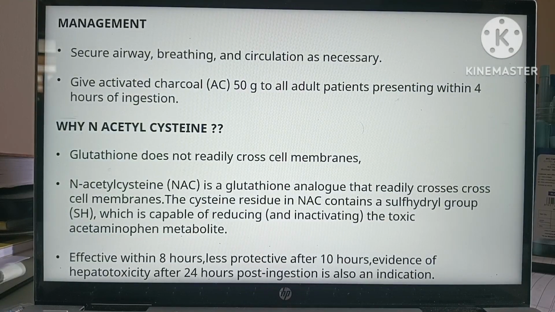So coming to the management part, initially we have to go for airway, breathing, circulation. Then activated charcoal can be given. It is given at 1 gram per kg dose to all adult patients presenting within 4 hours of ingestion.